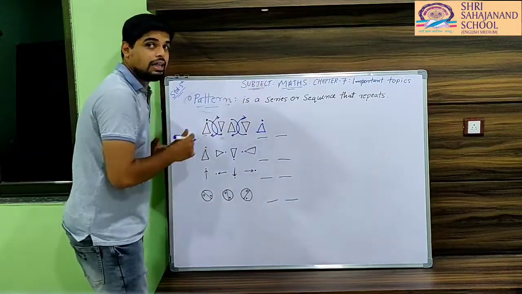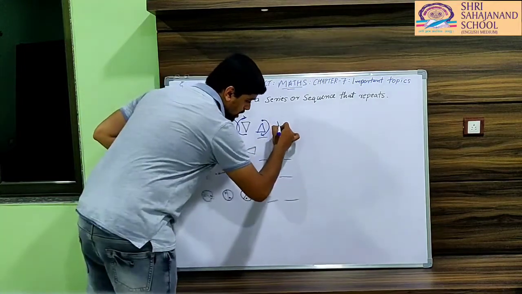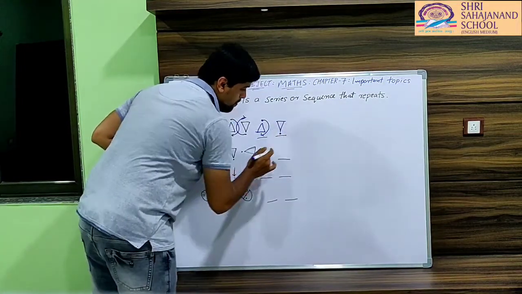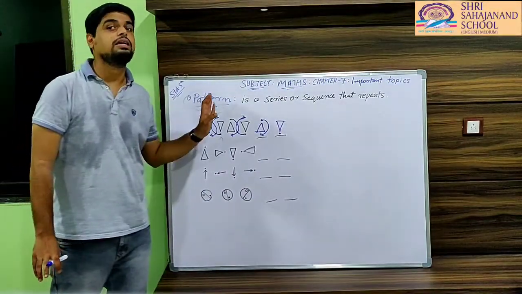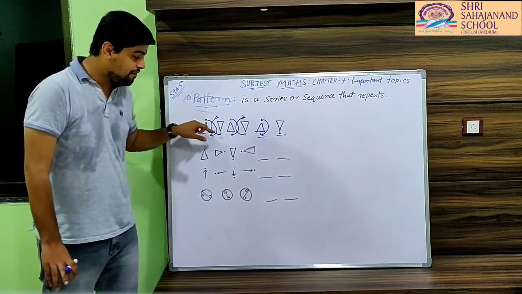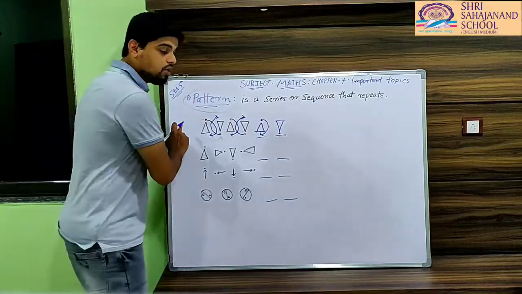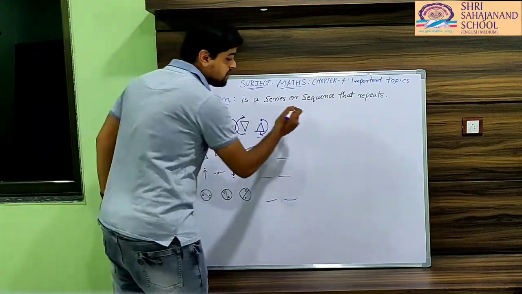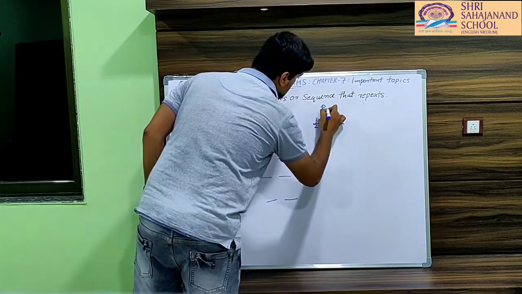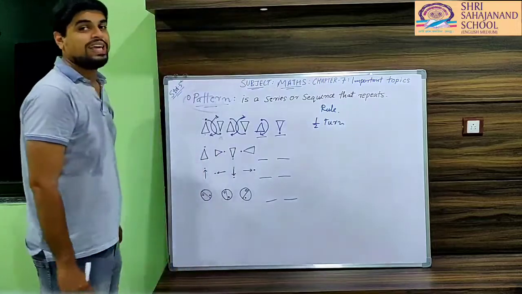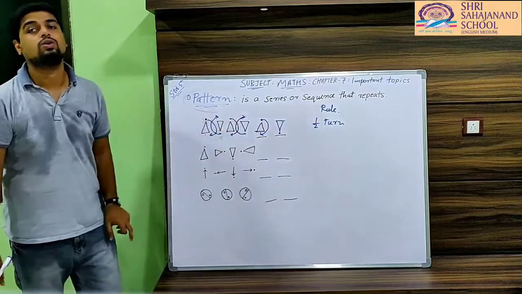And what will be the next figure again? This dot will turn half exactly and this dot comes down. So the next figure will be this. So as I said, this series or sequence repeats itself. Half turn, again half turn, half turn. So we can say that the rule for this particular pattern is half turn. And this is nothing but its rule. We can define that this pattern has the half turn rule.